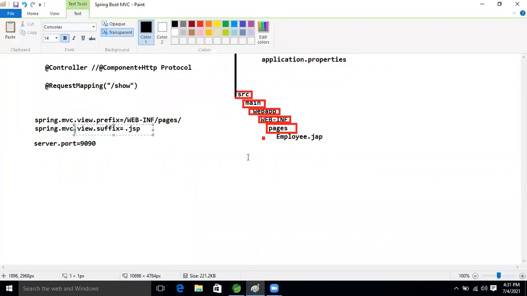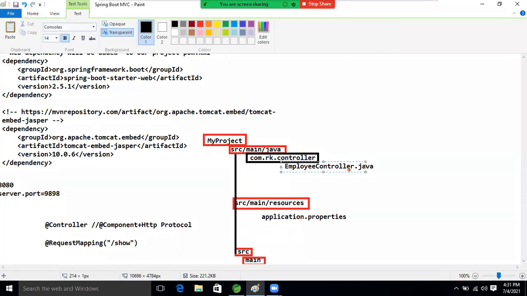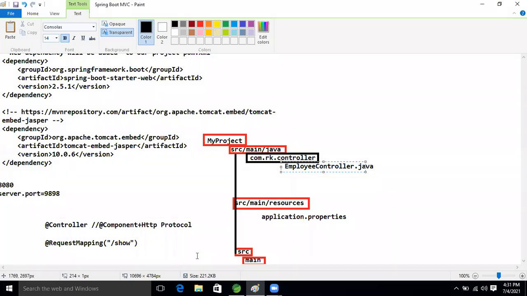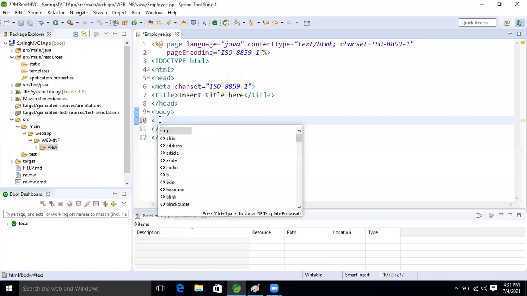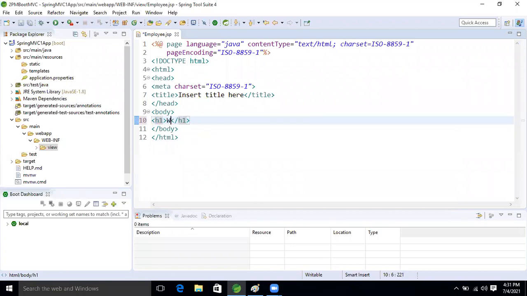So our application dot properties is ready now, guys. Come here to our explanation. Here we are going to write our developer controller. These two annotations we will write inside our controller. Inside that, first I'm taking H1, this is the JSP page now, guys. Welcome to first application.